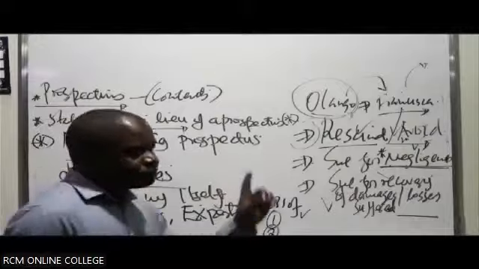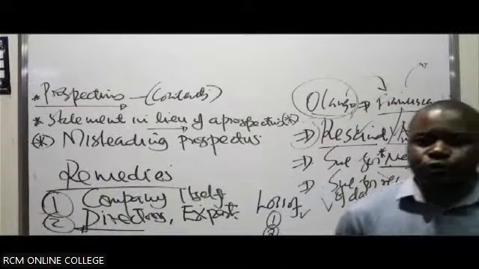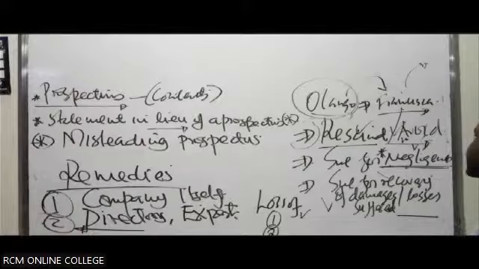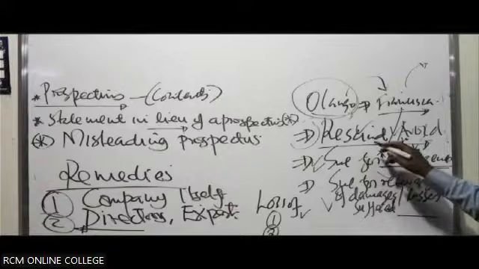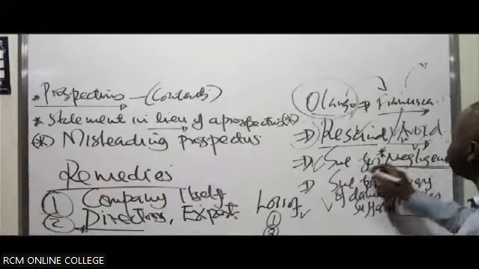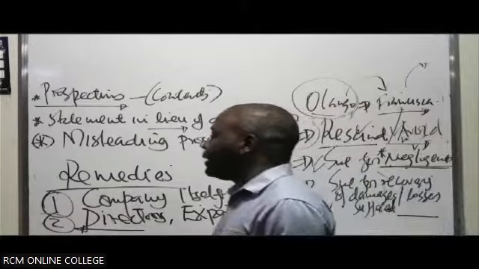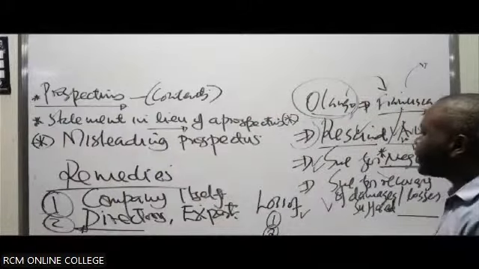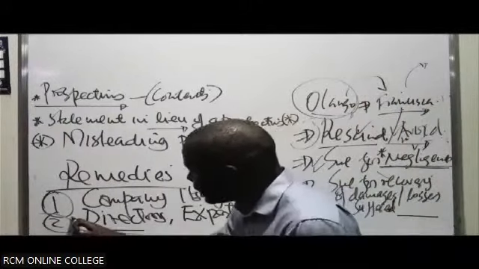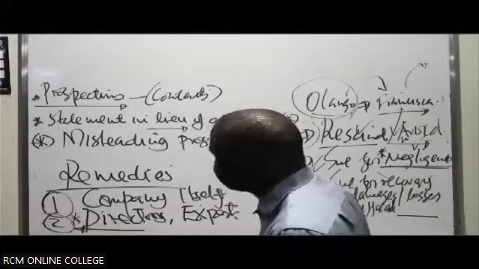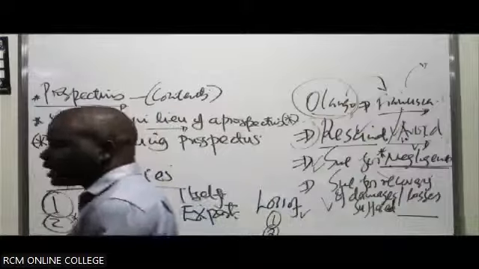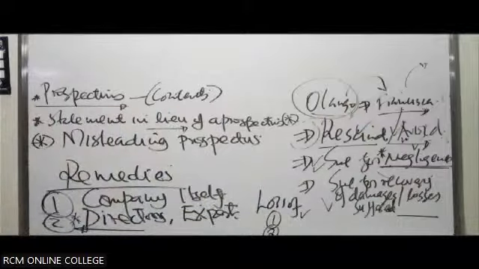There was a duty of care. Failure of the duty of care results in you suffering a loss. As a result of this, you can sue for negligence to recover your losses or damages against the company. So those are part of the remedies against the company itself: resign or avoid the contract, sue for negligence, sue for recovery of damages or losses suffered as a result of relying on the misleading prospectus. So you can take a break. Then you can come back and finalize on the remedies you have against directors. Then you can look at other issues like methods of issue of shares. A break of 5 minutes should be adequate for us to relax. Then we come back.